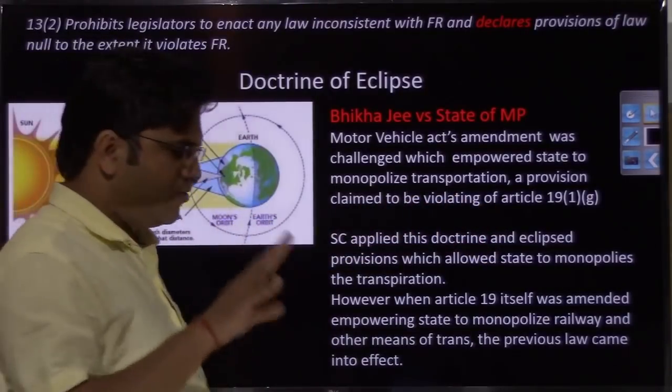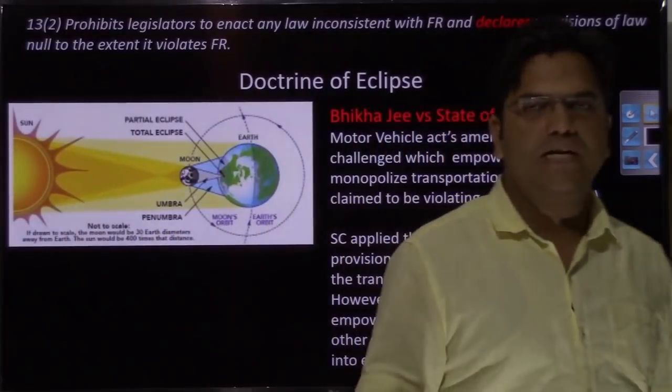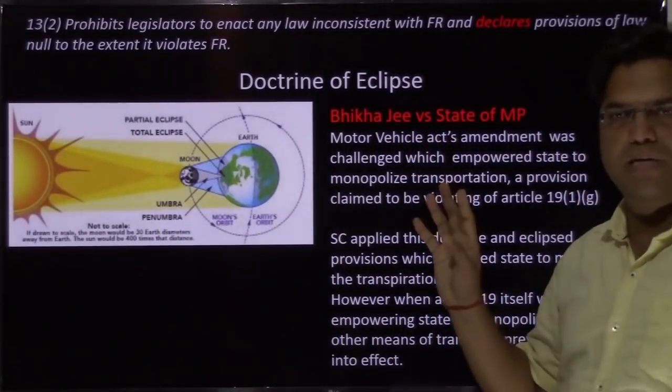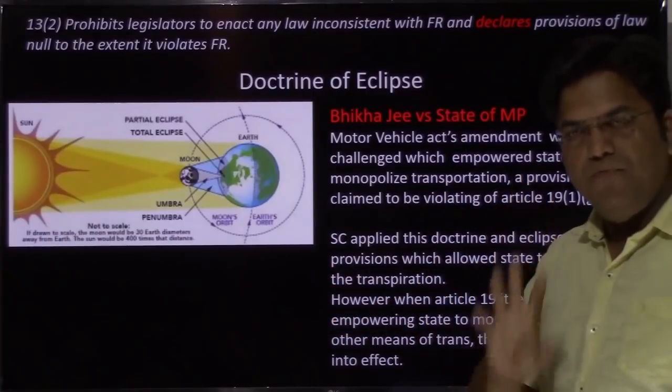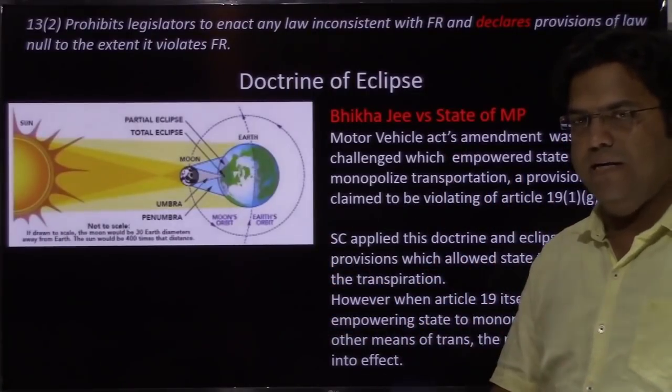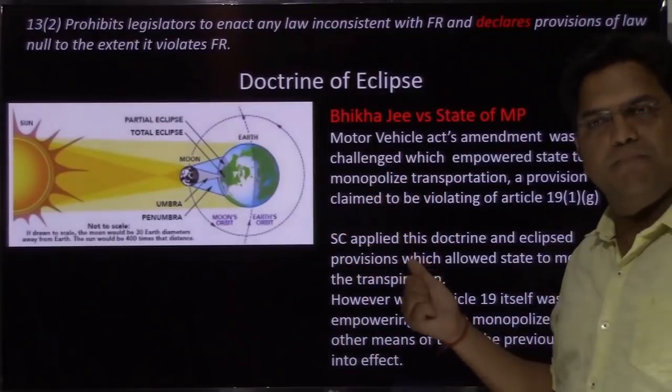So this doctrine of eclipse says that if there is any law which is violative of a fundamental right, it will go into sleeping mode, but if that very fundamental right is amended, then that law will come into the picture.